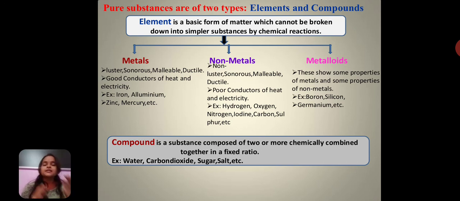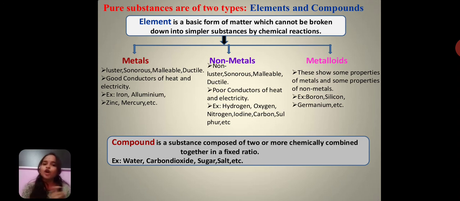Then non-metals. These, when beaten, will not give any sound. They are brittle and poor conductors of electricity. What are the examples of non-metals? Non-metals are the P block elements, but there are a few elements in the P block that are not non-metals: boron, germanium, antimony, tellurium, and arsenic.